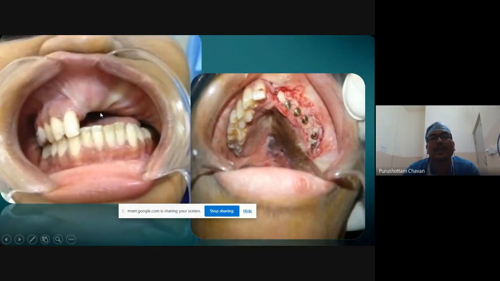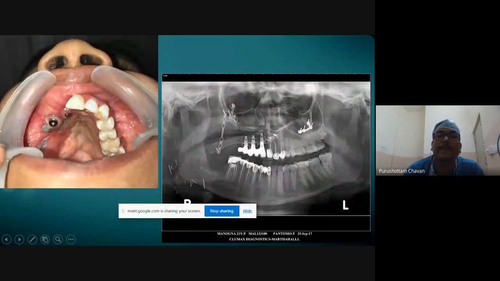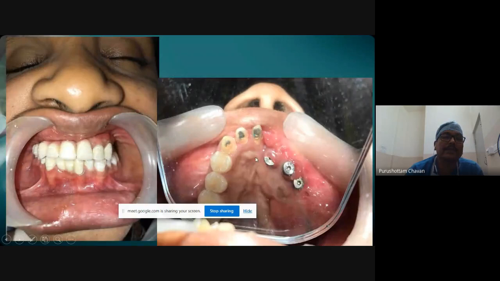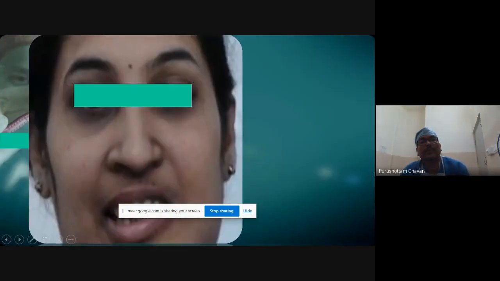So this is another lady where we had used a fibula without skin, and then we could drill and put permanent implants there. This is the X-ray of that lady with implants put there, and this is how it was rehabilitated. And this is the post-op where complete rehabilitation with fibula with implants has been done.